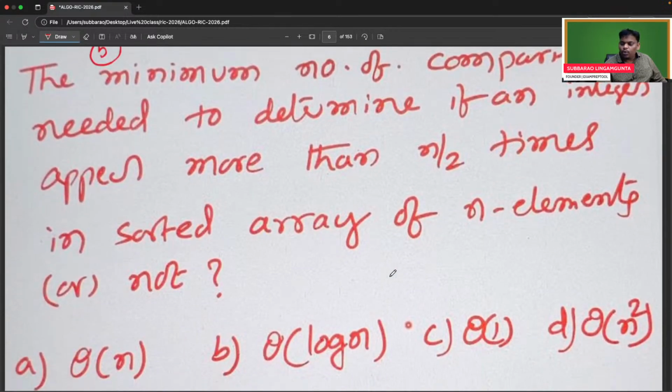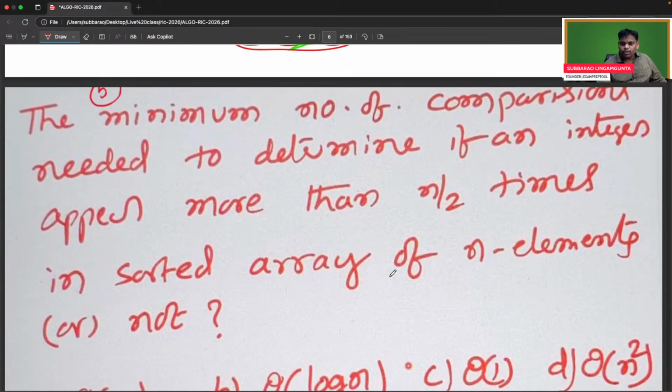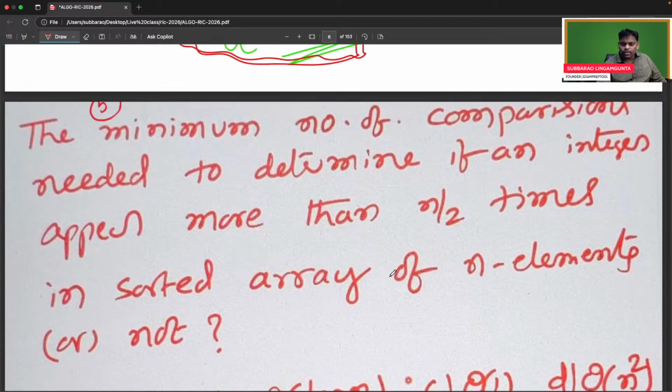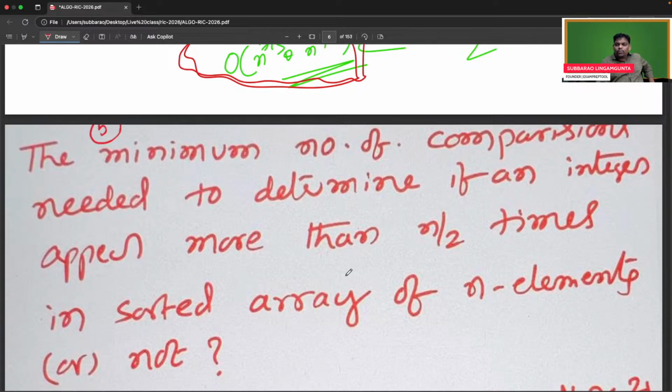This is also one more important question. Can you read this problem? This is the next problem. This is also a tough problem. The minimum number of comparisons needed to determine if an integer appears more than n by 2 times in a sorted array of n elements or not.